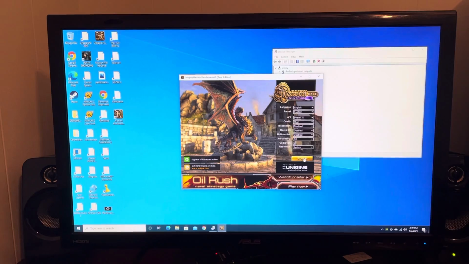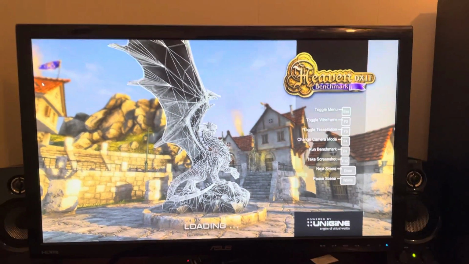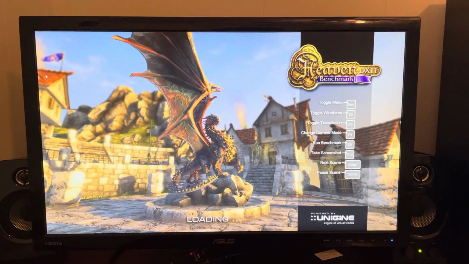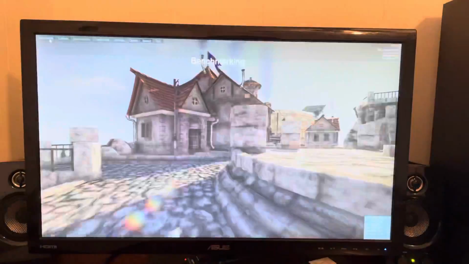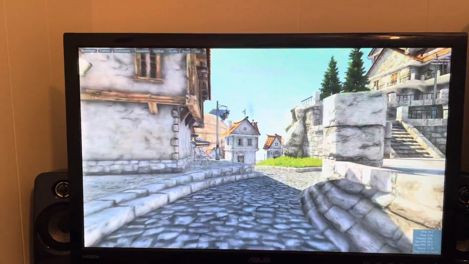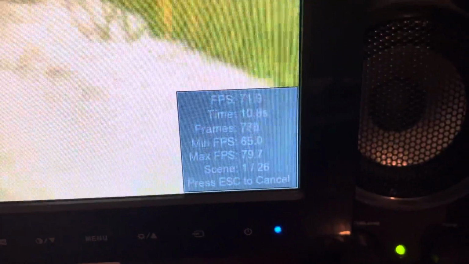Okay, let's go ahead and click run, and I'm just gonna do things exactly as I did before. It loads up, and let's press benchmark. Already I can see it. So I'm running the benchmark here. I mean, it's visibly smoother. And I go over here, 72 frames per second, a significant increase.